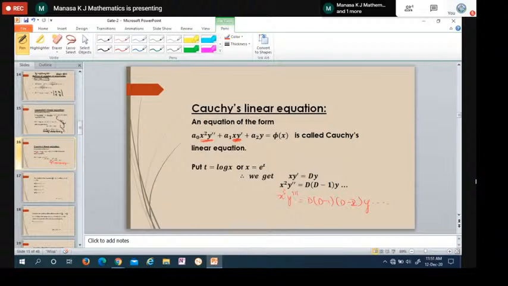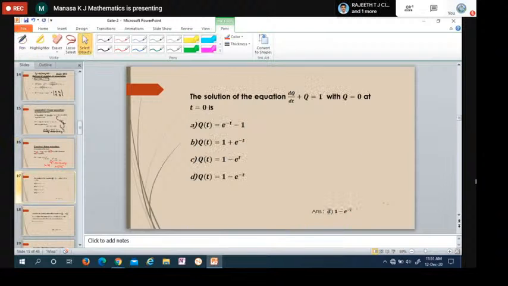Simplify, and find both yc and yp. Because it is not equal to 0, it is a function of x, we have to find both yc and yp. The final general solution y is yc plus yp, the complementary function and particular integral. We have a few problems. This is one of them.